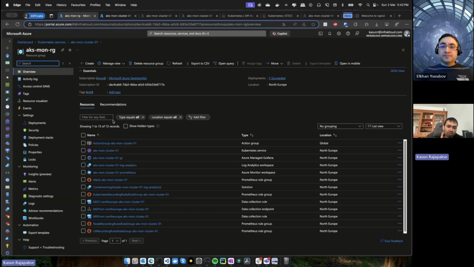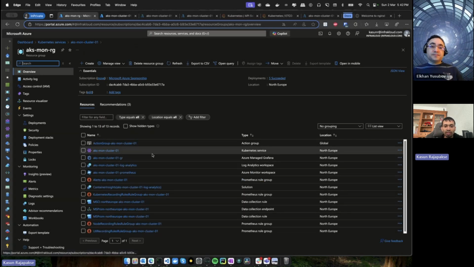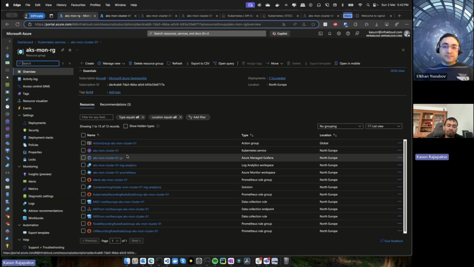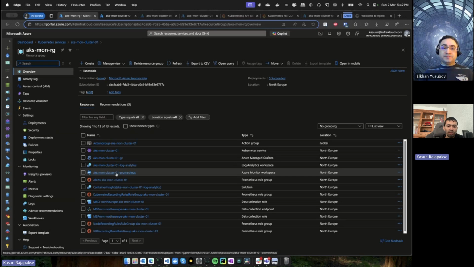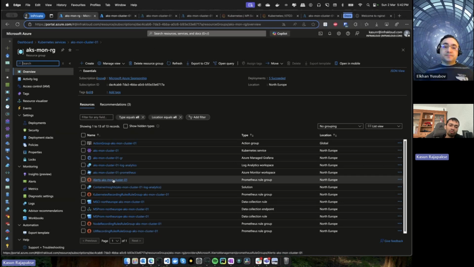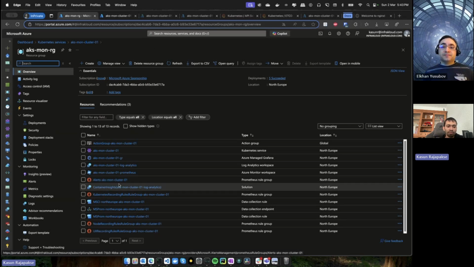So I have my own resource group. In this resource group, you can see all the components that Han explained are available. For example, the AKS cluster here. Then you have the Grafana managed Grafana workspace, then the Log Analytics workspace, the Azure Monitor workspace, and Prometheus rule groups, which we'll discuss. These rule groups are used to create different alerts and recording rules to give information about your application, right?